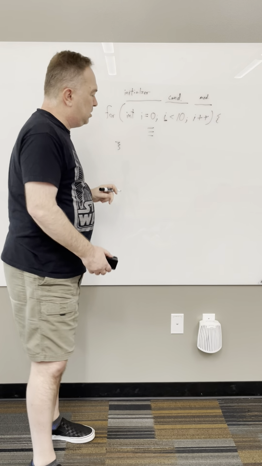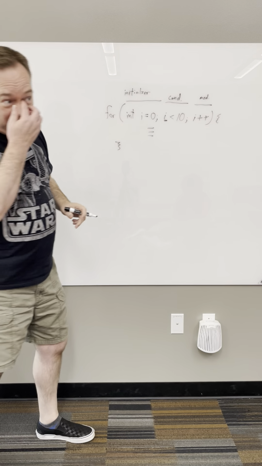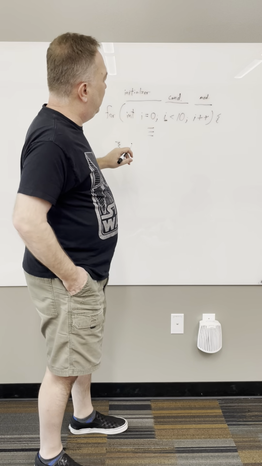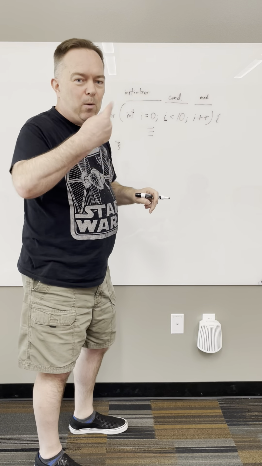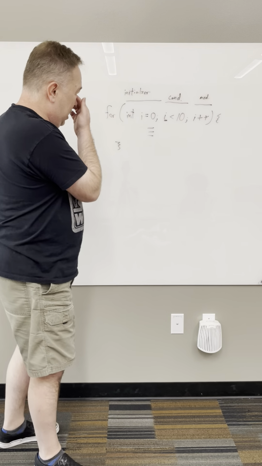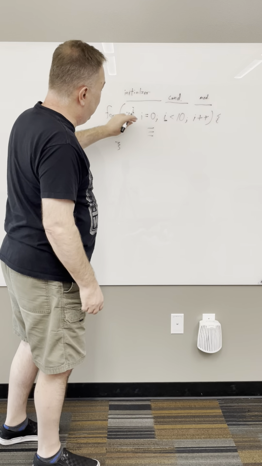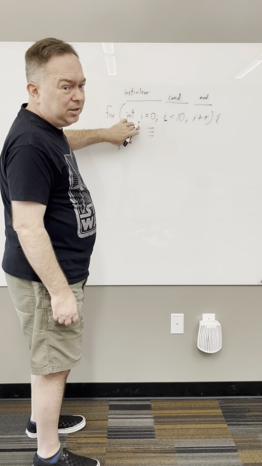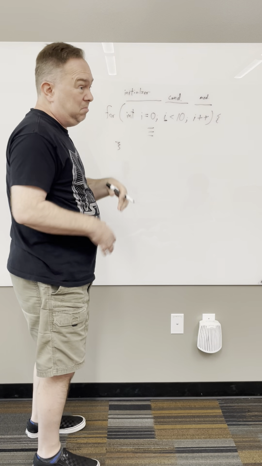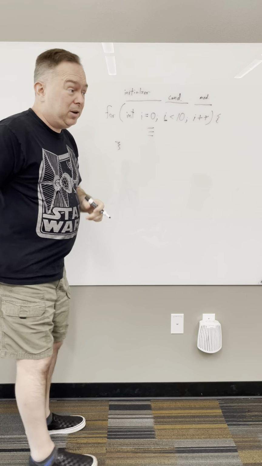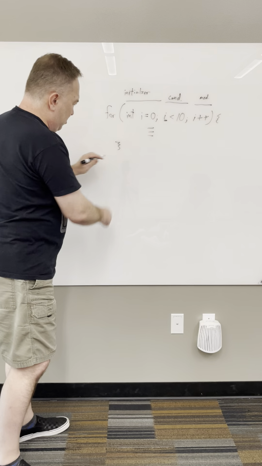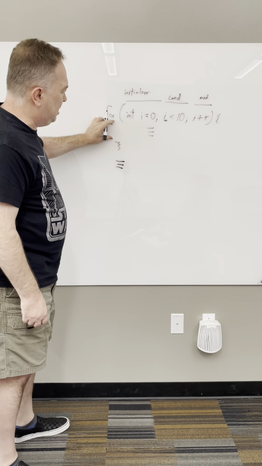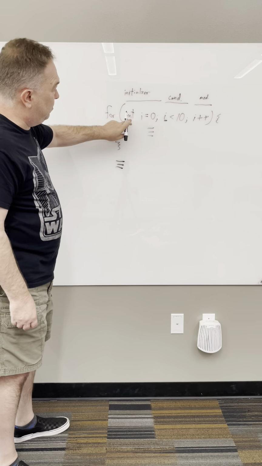Okay? So in the body here, this is going to be executed 10 times. It'll go from 0 to 9. And each time it will increment by 1. Okay? Now in the body you can use I. This variable here, I, is visible inside this code here. So you can use I, print it out, do math on it, whatever you want to do. But once you end this block and you come down here, there's no more I. It just exists here, just in the for loop, because you've defined it right here.